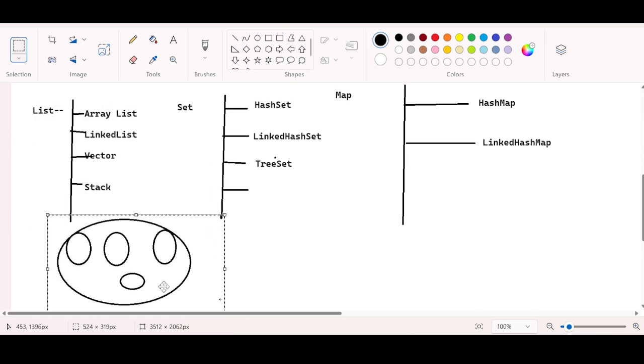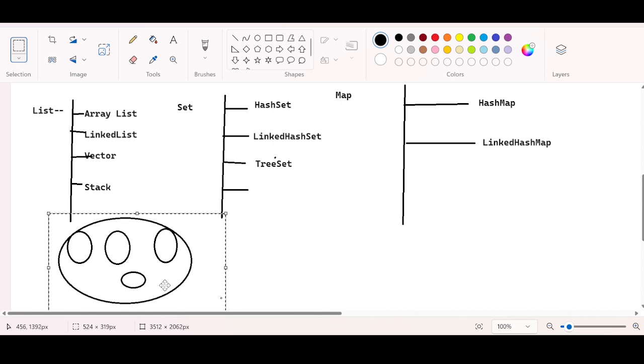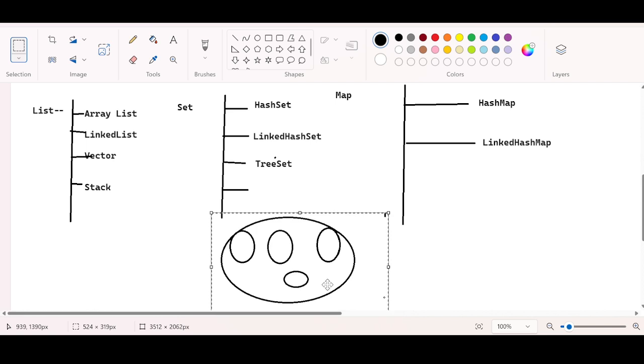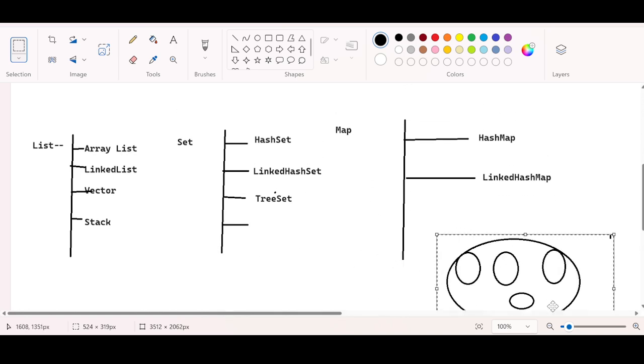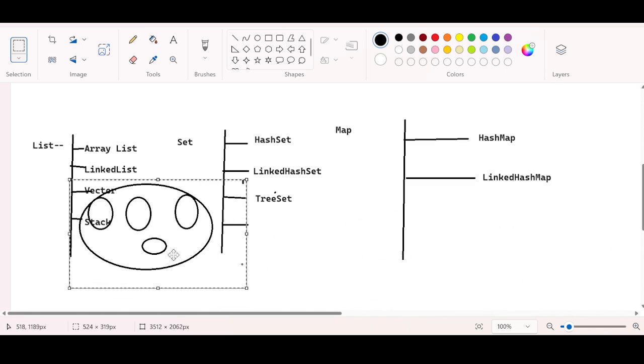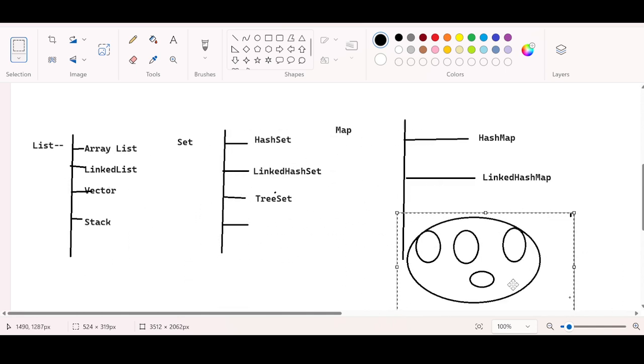If I do not want to worry about the insertion order, but I want to remove duplicates, then I can go for set. If I want to represent data in the form of key value pairs, then I can go for map. Based upon the requirement, I have an option to choose between list, set, and map.